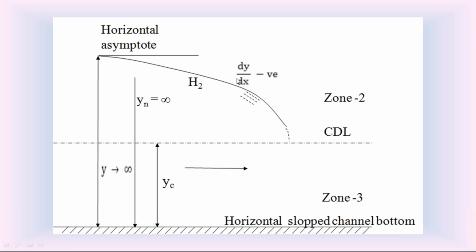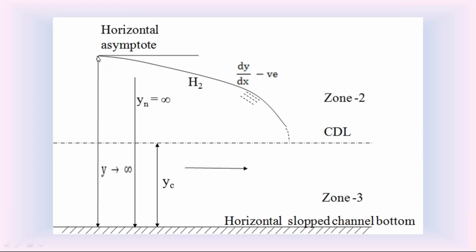Since the slope is negative, the H2 water surface is a falling water surface. It is falling from upstream to downstream. Check that carefully. In the second zone, this H2 water surface profile is having negative slope. So the H2 water surface profile is a falling water surface profile. It is falling from upstream to downstream.